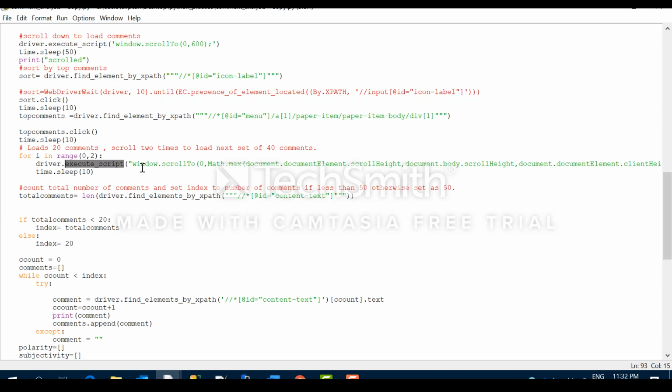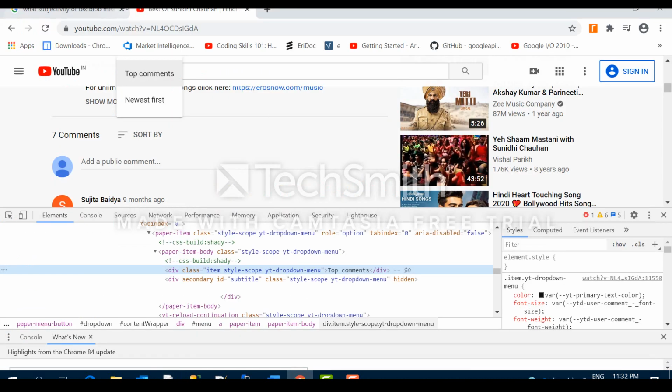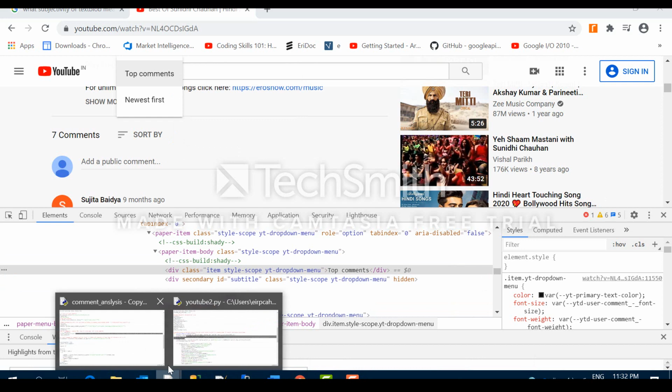Here again it is execute script. We are using JavaScript to scroll and get all the comments, because there are many web pages where with the scroll only the comments will load. You will scroll up to a part, those comments will load, then again you will scroll, the comments will load, because it's a JavaScript page. YouTube is not some normal HTML page. There are several JavaScripts involved in the page design itself, so your code has to be aligned with that design.